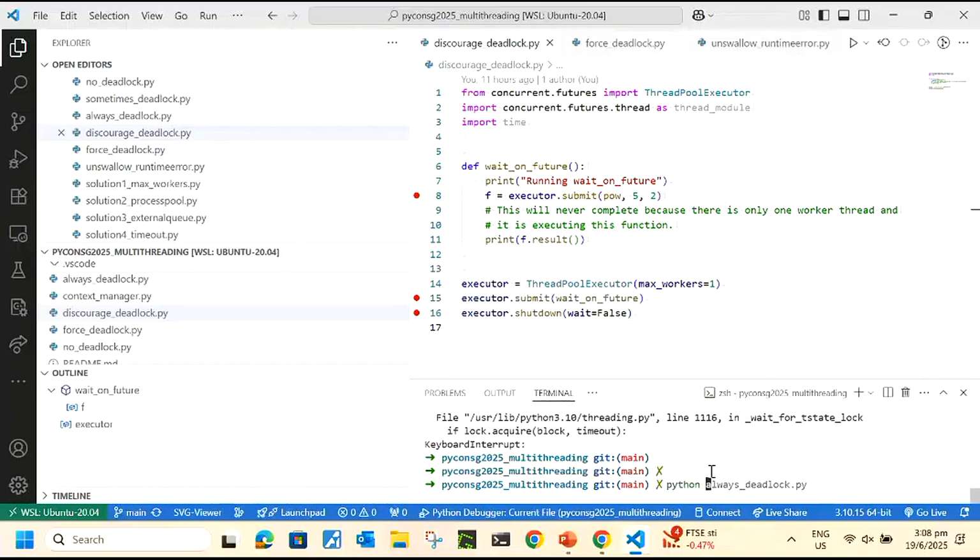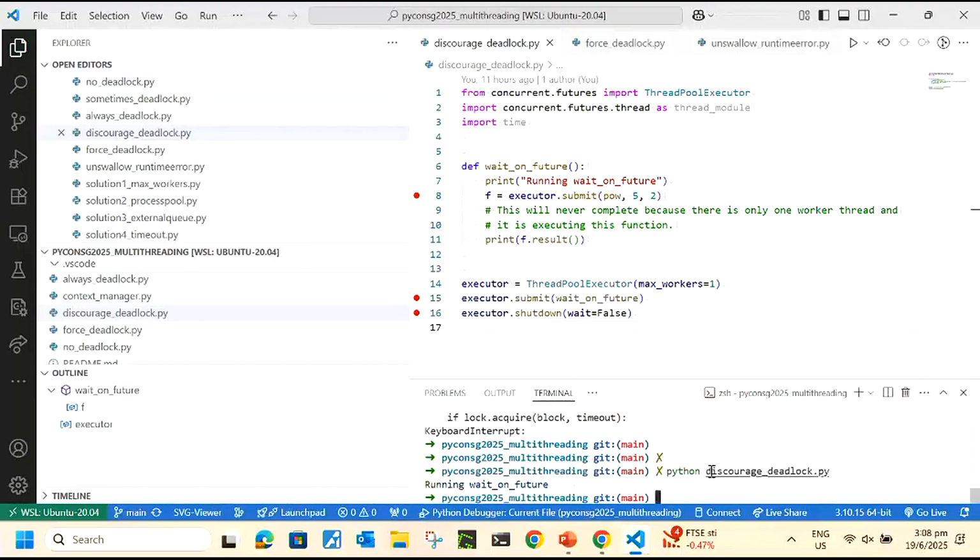I'm going to run this discourage to show you the behavior of what discourage looks like. And we do the counting exercise again. Discourage deadlock. Okay, this is 1 no lock, 0 deadlock. 2 no lock, 2 0. 3 0, 4 0, 5 0, 6 0, 7 0, 8 0, 9 0, 10 0, 11 0, 12 0.